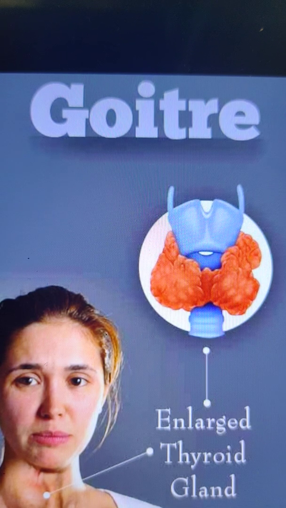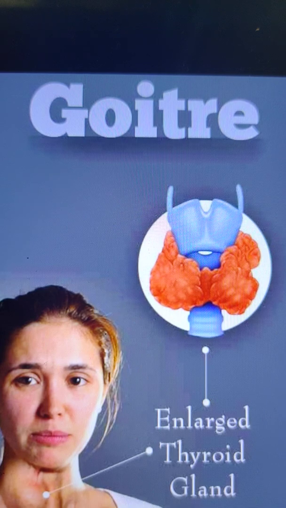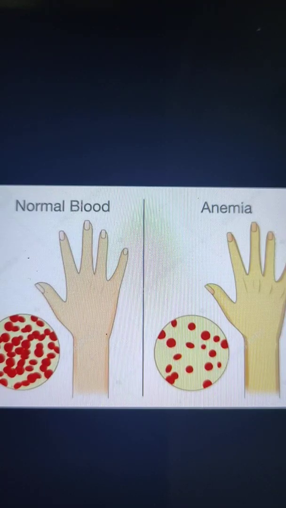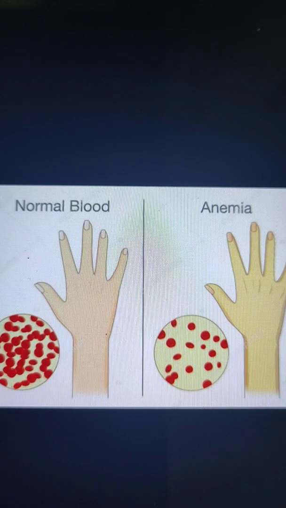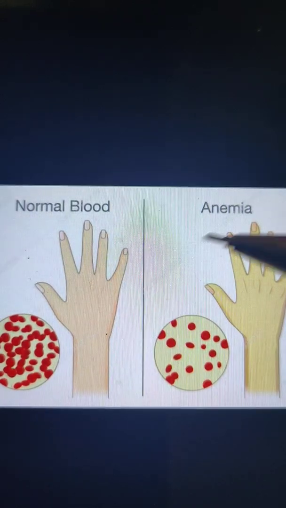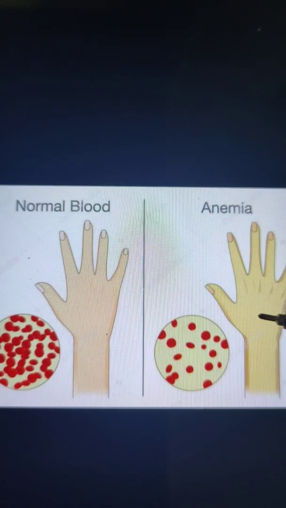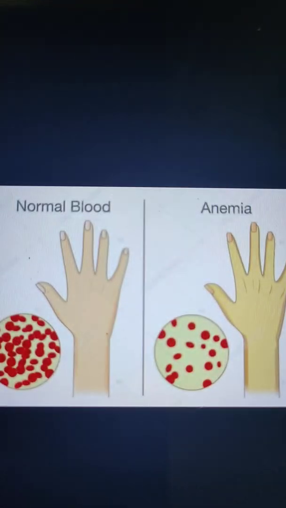So the next disease is anemia. Anemia is caused due to the lack of the mineral iron in the diet. Due to the deficiency of iron in the diet, anemia occurs, and it leads to a low hemoglobin level in the body. You can see here, this is the hand of a person who has normal blood, and this is the hand of a person who has low hemoglobin. That is why his skin looks yellow, and the other skin looks normal.